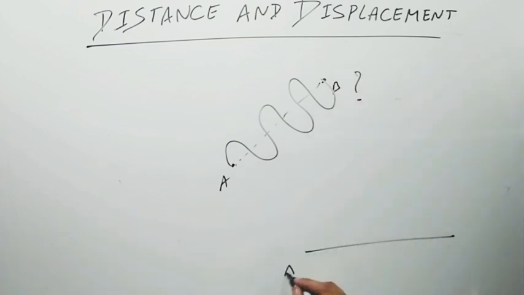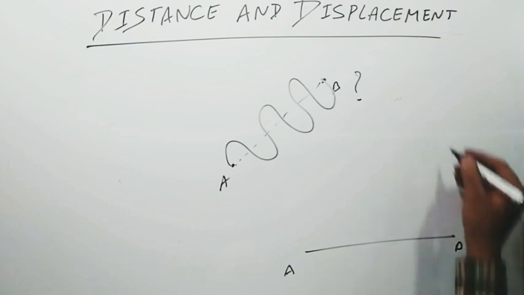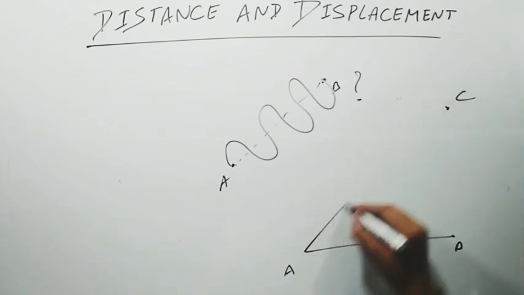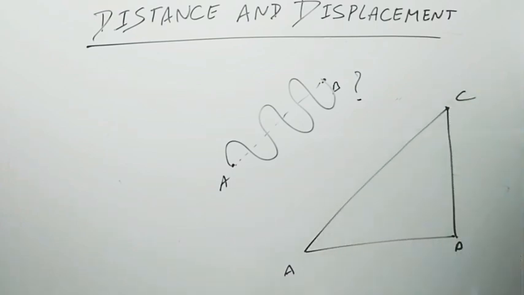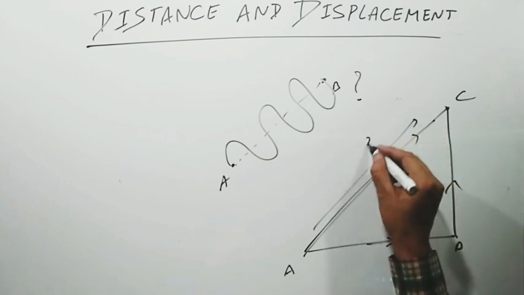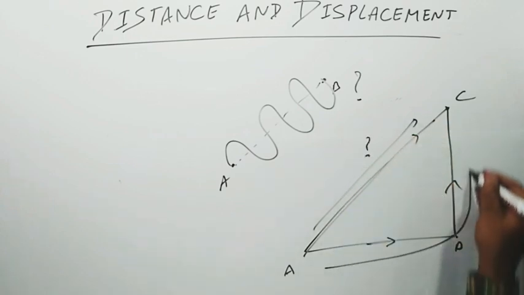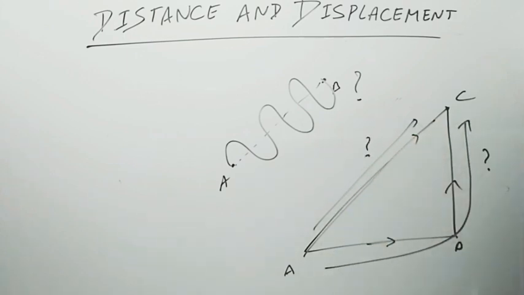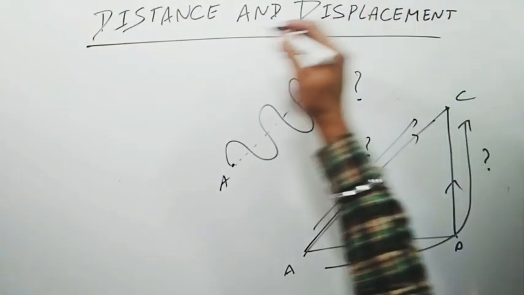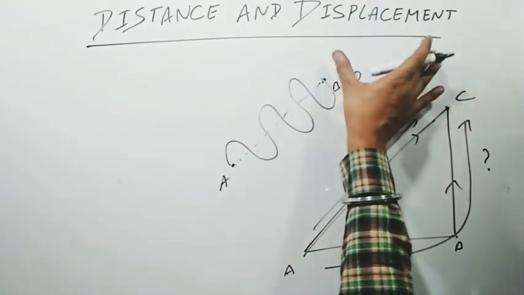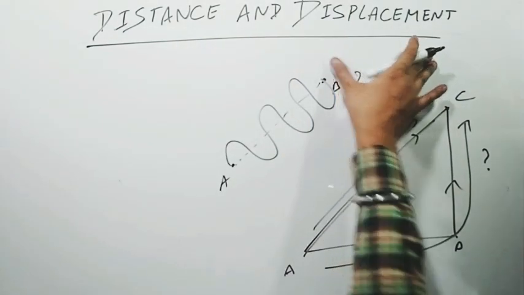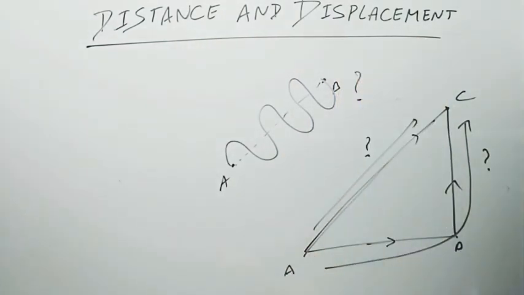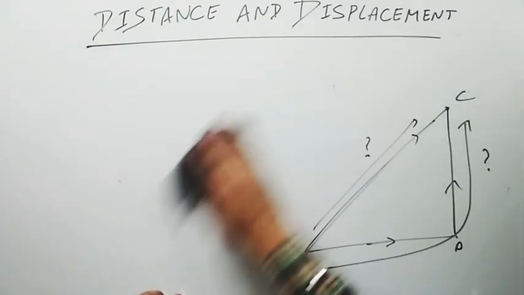Suppose you are at A and you are trying to reach C. You may follow this path, or you may follow this and then this. If you follow this path, what do we call this? And if you follow this path, what do we call this? Give the answer to these questions. I hope the concept of distance and displacement is clear to you. If still not, ask the questions. I will clear your doubts.